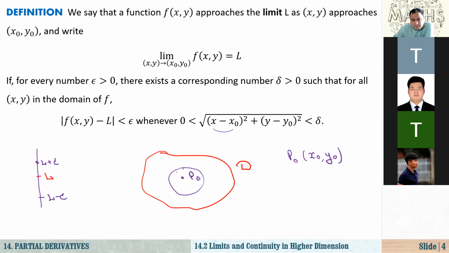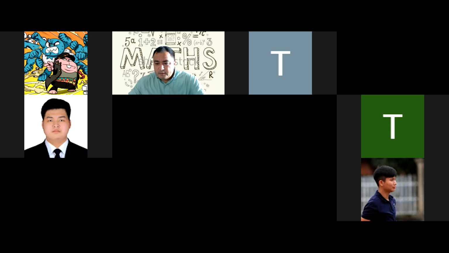So we are talking about this disk centered at (x sub 0, y sub 0), so that if you pick any point from this disk, maybe this point, or this point, or this point, and you evaluate the value of the function at any point here, it must give us a number between L minus epsilon and L plus epsilon. This is what we mean by this inequality, right? And that is the meaning of limits. So if for every positive epsilon, there exists a corresponding positive number delta.